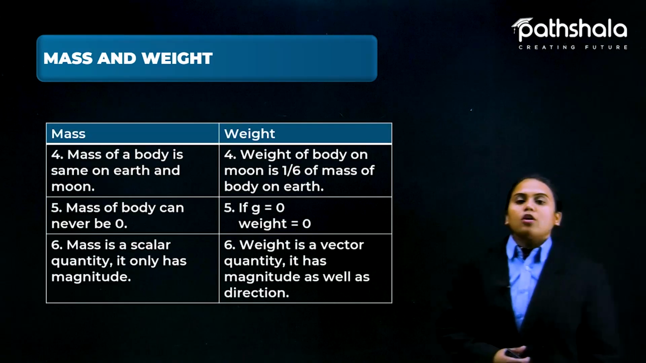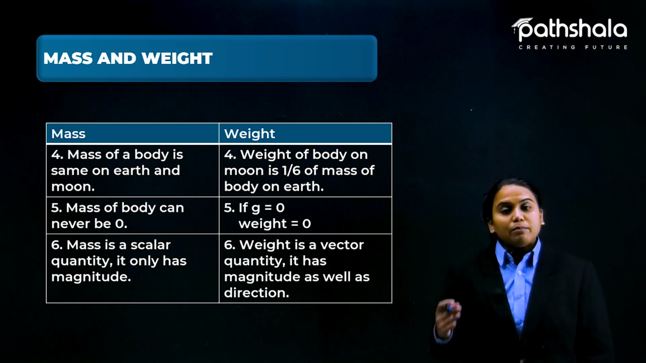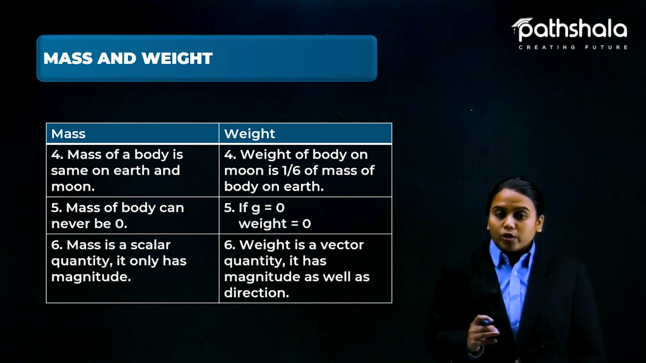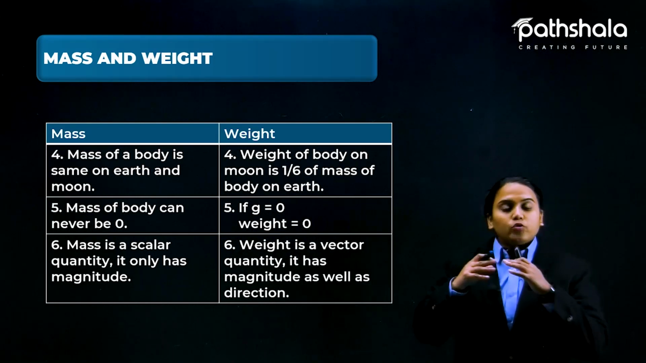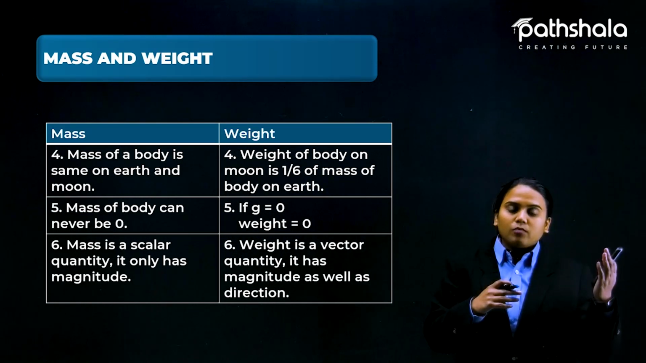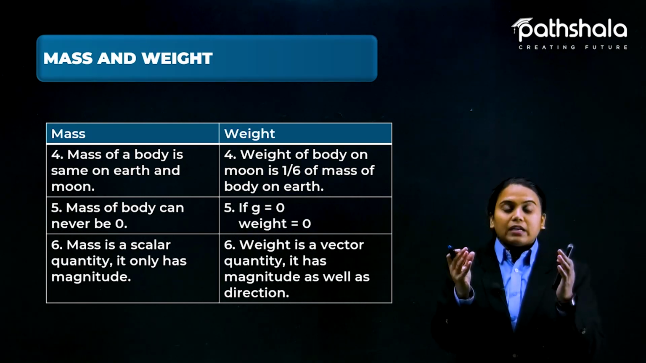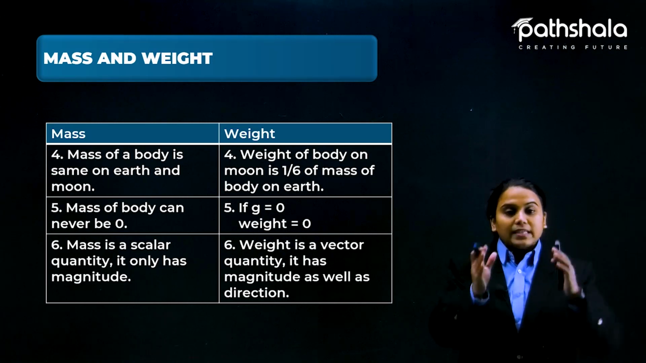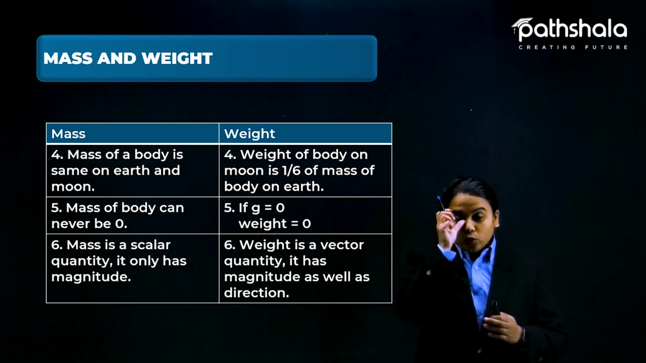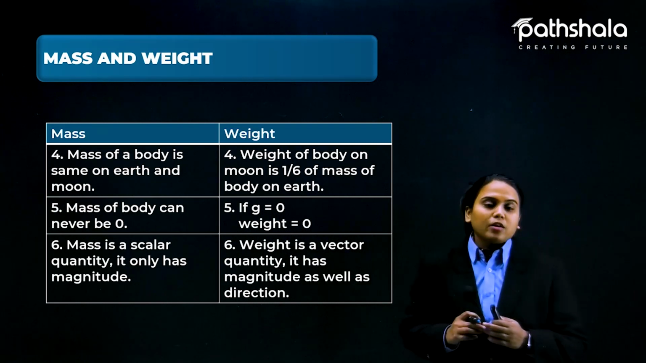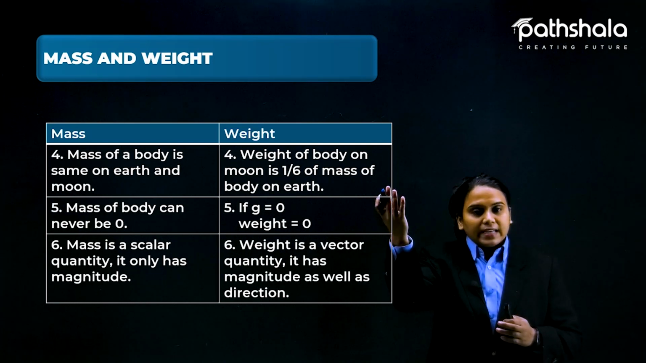Some more differences between mass and weight are here. The mass of the body is the same on Earth and Moon, as I have told you. Wherever you take that rubber ball, into space, the galaxy, or any other celestial object, the mass would never be affected because the constituent atoms would be the same, and that makes the mass of it. And the weight of the body on the Moon would be 1/6 of the weight on the Earth, because of the mass of the Moon.